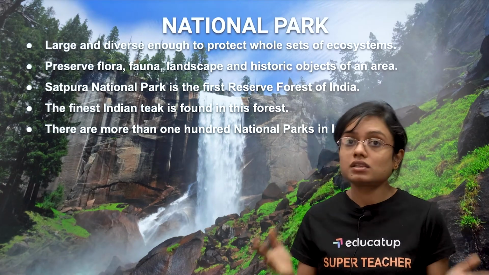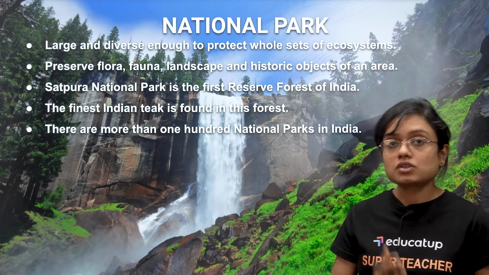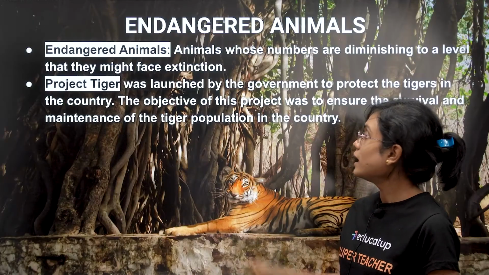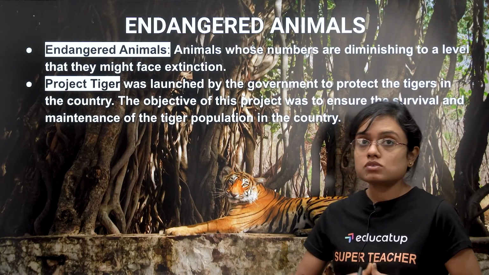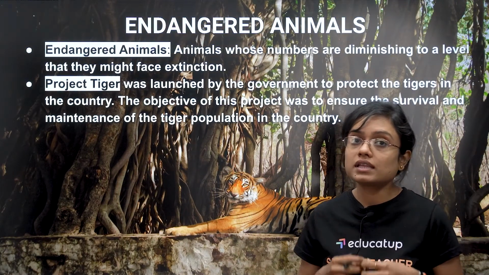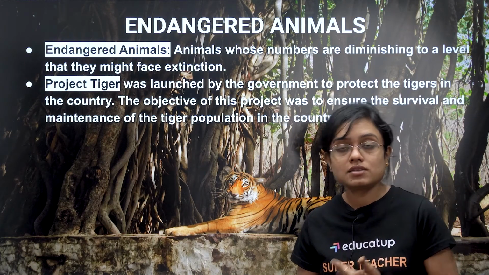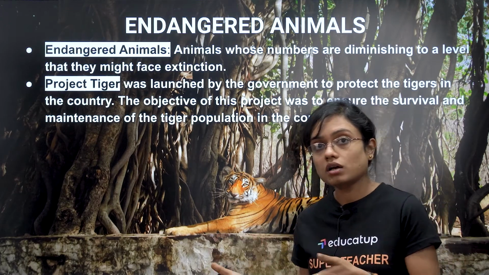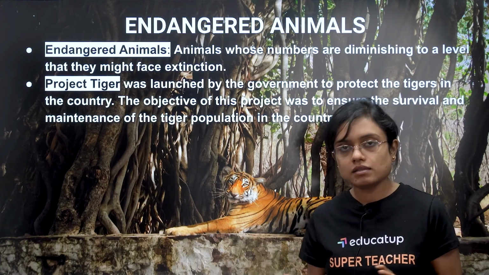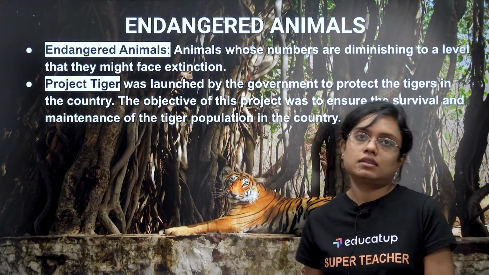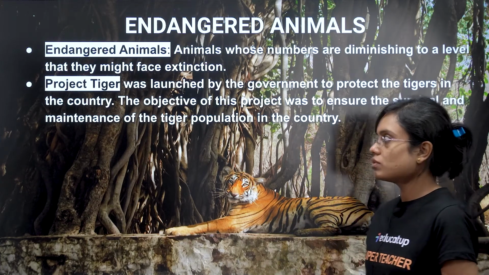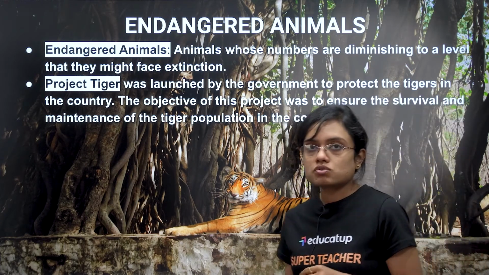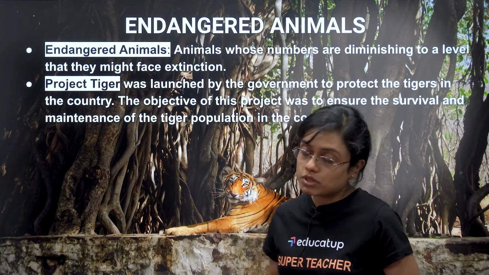So you can imagine that in India, at a very large level, the protection or the conservation of plants and animals is being done. Let's move ahead. Endangered animals. Animals whose numbers are diminishing to a level that they might face extinction are known as endangered animals. यानी वो animals जिनका नंबर इतना कम होता जा रहा है कि अगर और कम हुआ तो वो लुप्त भी हो सकते हैं, extinct भी हो सकते हैं, उन्हें आप क्या कहते हैं? Endangered animals. Tiger was one of them, and that is why the government launched Project Tiger long ago. The objective was to ensure the survival and maintenance of the tiger population in the country.